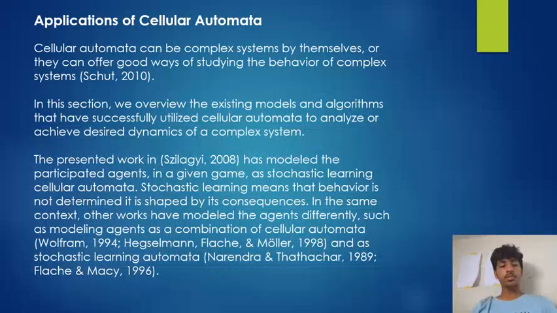The presented work has modeled the participating agents in a given game as stochastic learning cellular automata. Stochastic learning means that behavior is not determined but is shaped by its consequences. In the same context, other works have modeled the agents differently, such as modeling agents as a combination of cellular automata and stochastic learning automata.